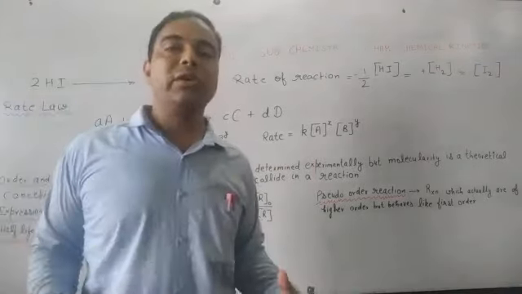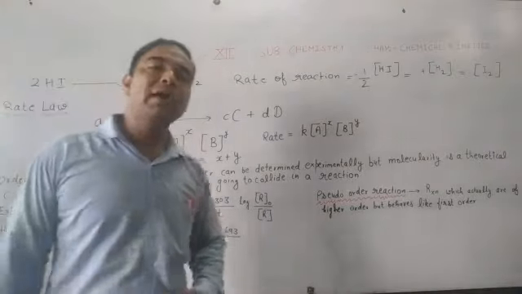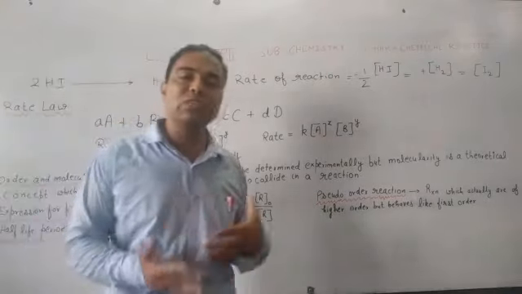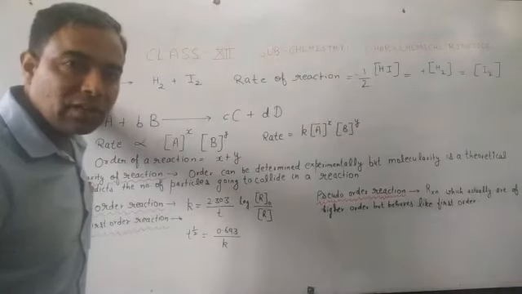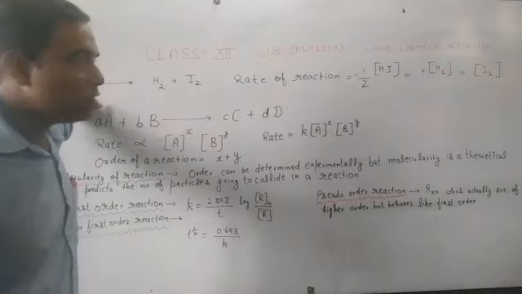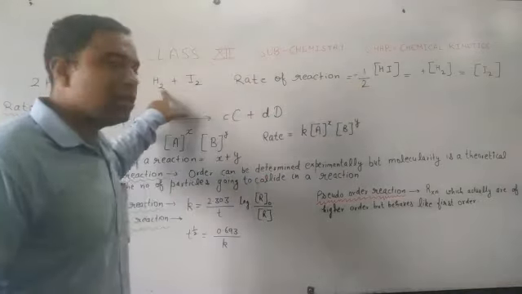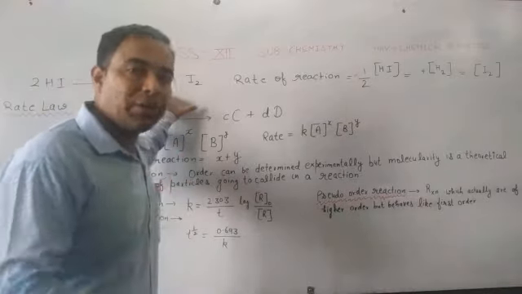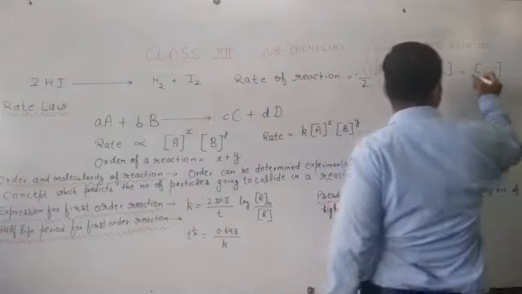So if we talk about decomposition of hydrogen iodide, product will be formed as hydrogen gas and iodine gas. In this case, how can we show rate of reaction? Because the concentration of reactants is going to decrease or reactants are going to disappear, that's why the sign will be negative. And concentration of products is going to increase or products start to appear, that's why the sign will be positive in that case as well.